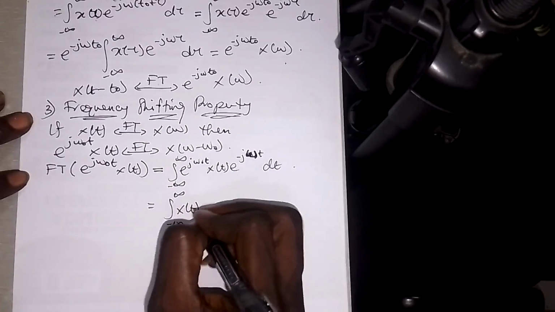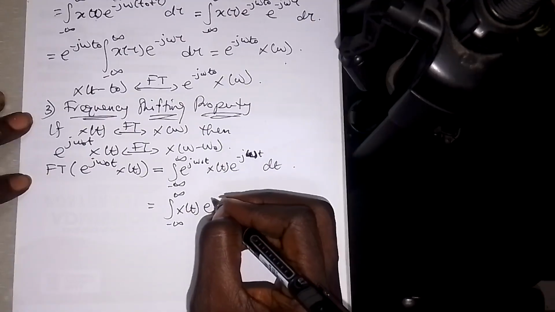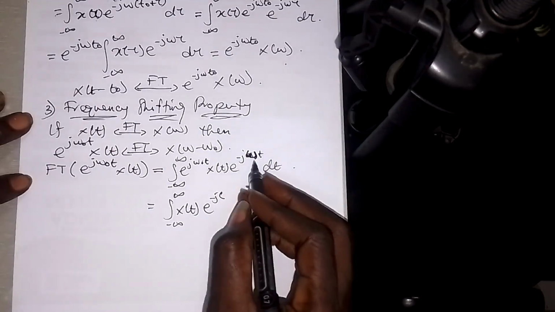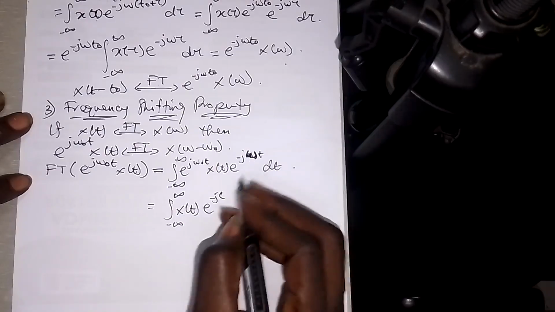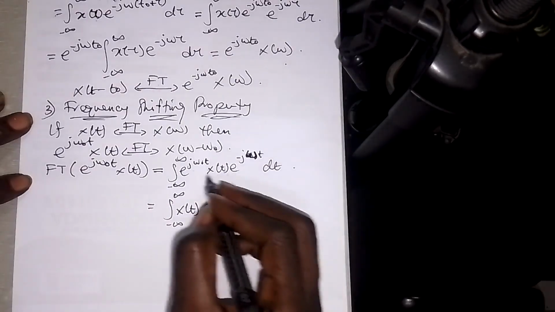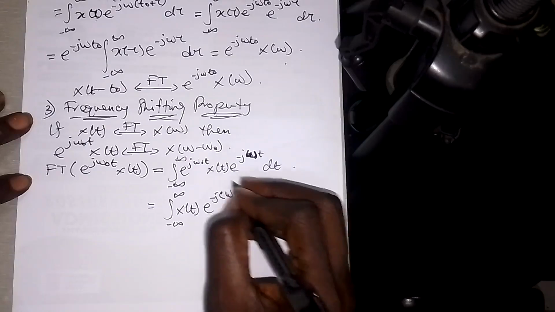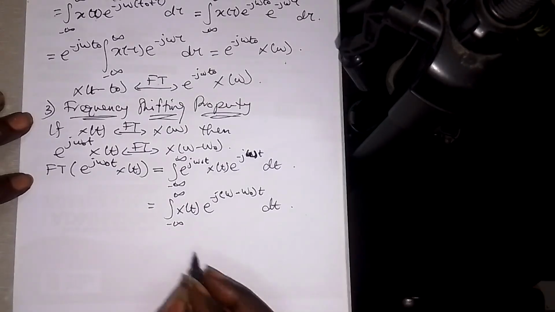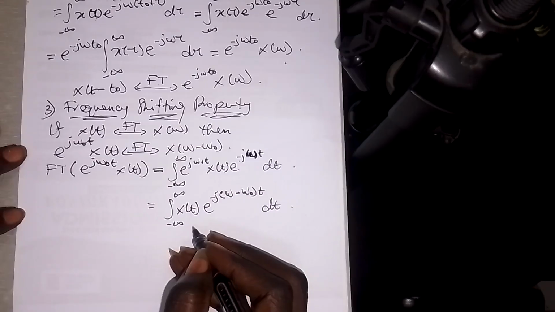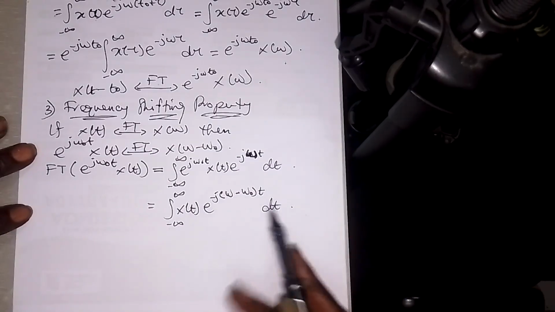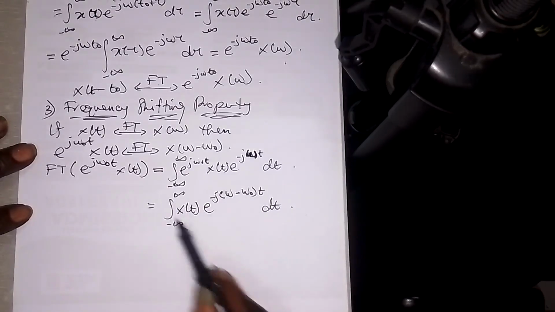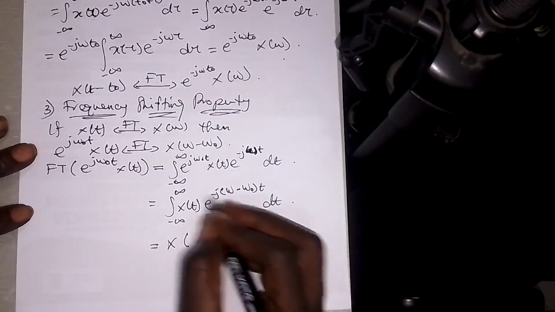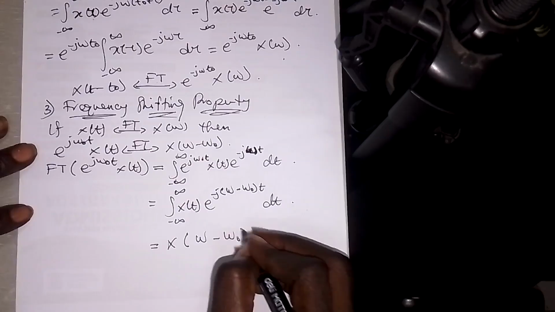I can bring x of t out, and then I have e to the minus j, and if j comes out, I'm going to have omega minus omega naught, times t, dt. This is a Fourier transform, so it will give me x of omega minus omega naught.